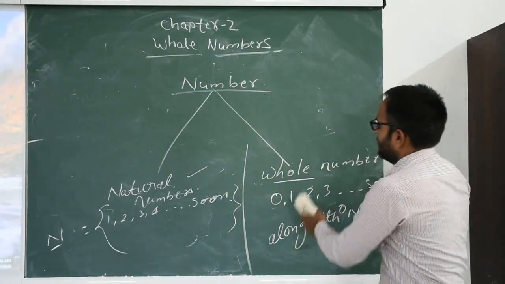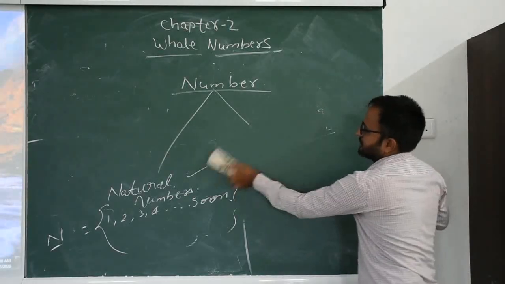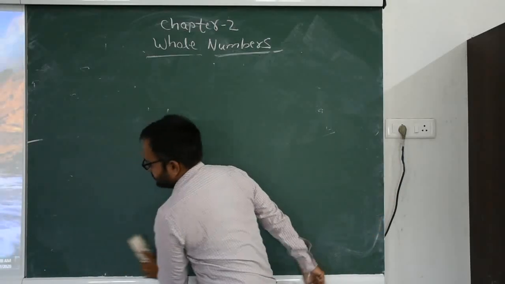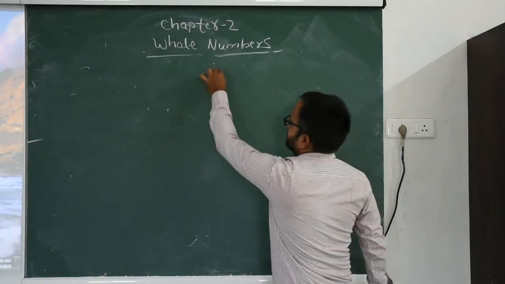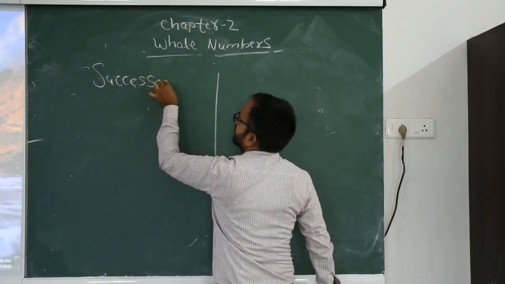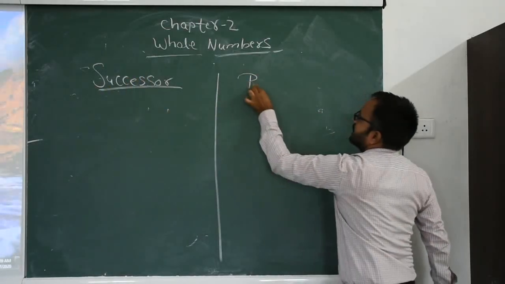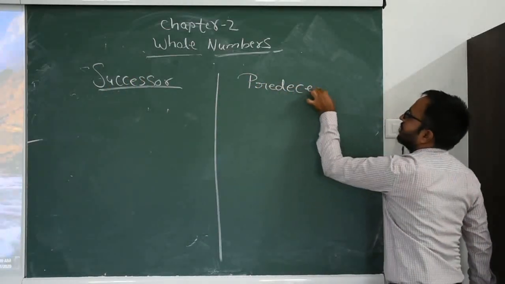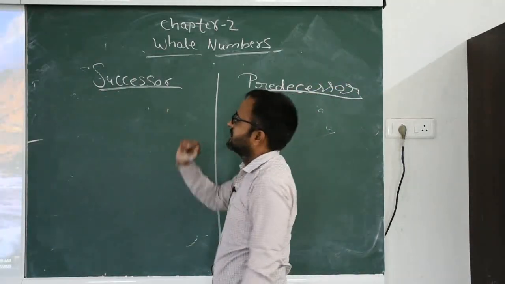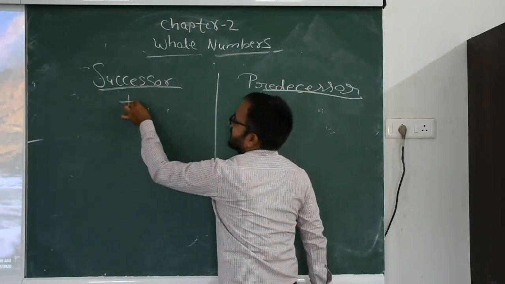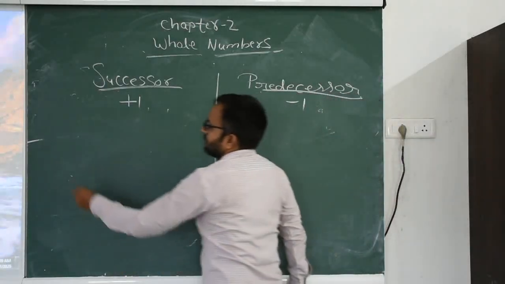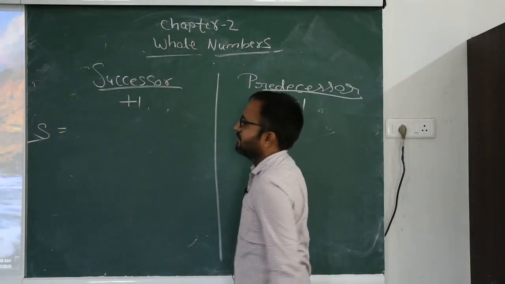Now we discuss the next topic in your book, successor and predecessor. First we discuss successor. Successor means plus 1 and predecessor means minus 1. How to find the successor of a particular number?